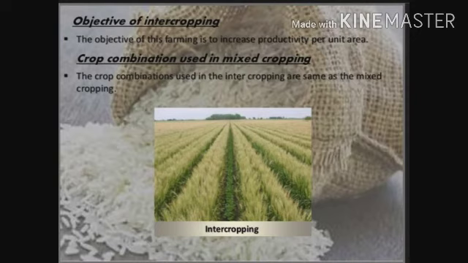Now, objectives of intercropping. The main objective of this cropping is to increase productivity per unit area. And the crop combinations used in intercropping are the same as in mixed cropping. You can see in the given image.